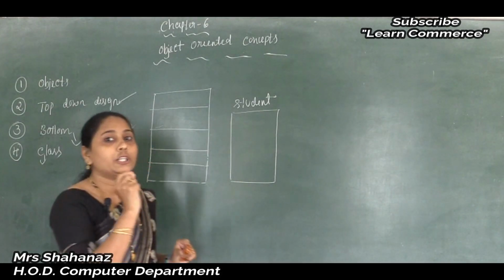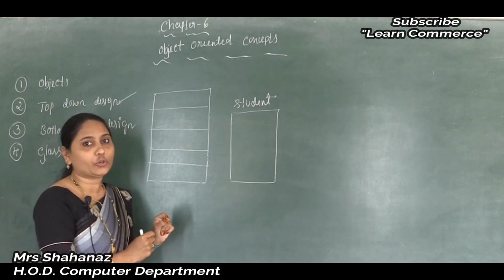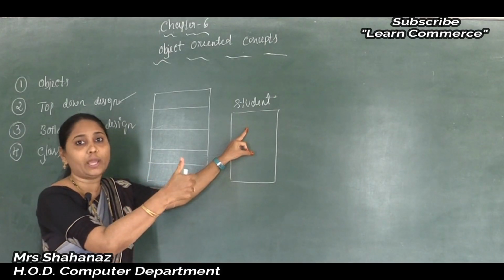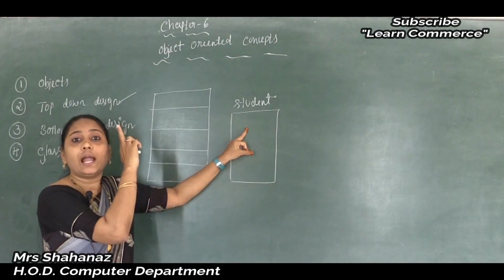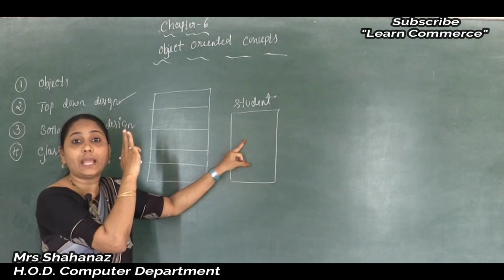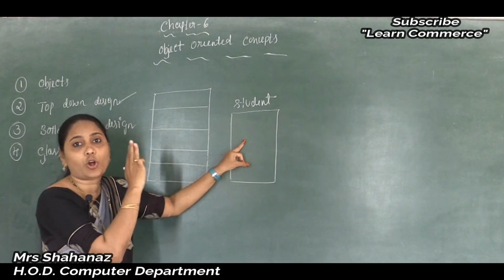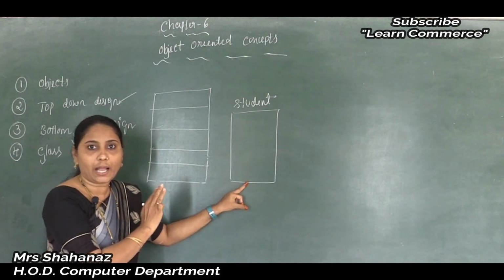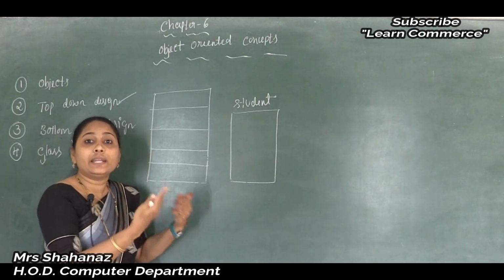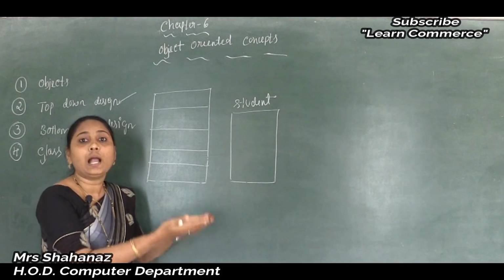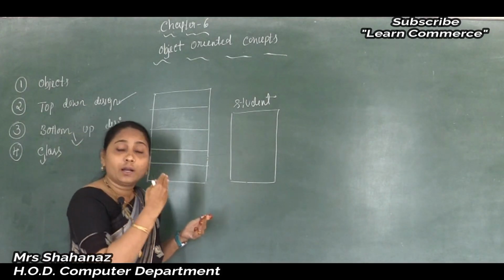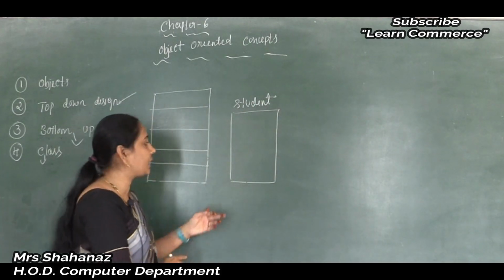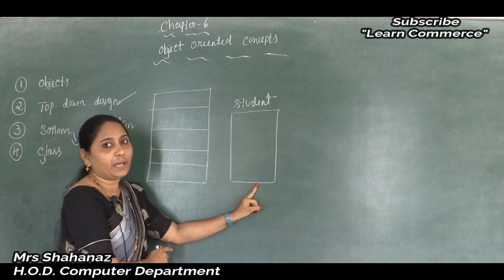That means here I am going to use two important functions. For the data I am using the register number, the class of the student, the name of the student, or maybe the address of the student. So this is called the data of the class student, and for the functions I am using get data and display data. Whatever data we get is going to be displayed by using operations like get data and display data.